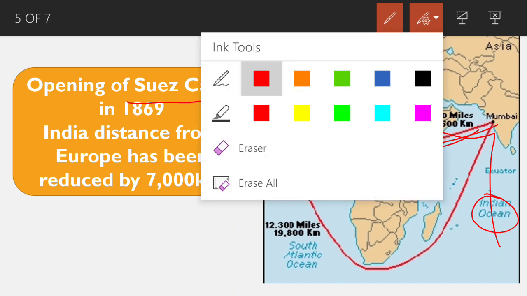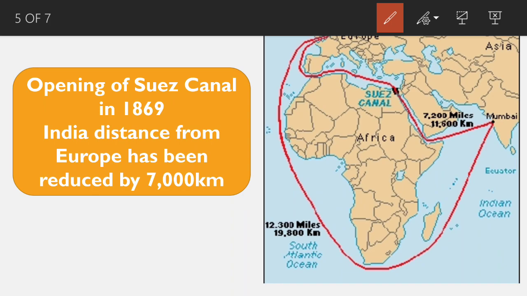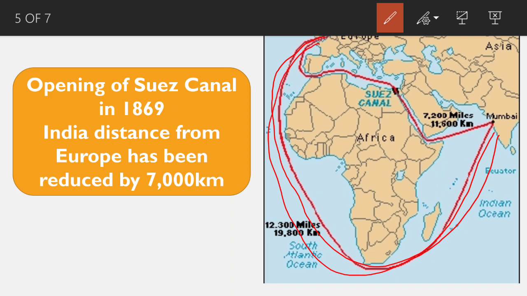Like you can see here, before the opening of the Suez Canal, if one needed to go to Europe, there was a long route from this side, and after opening it reduced the distance by 7,000 kilometers, giving a direct route for shipping between Europe and Asia.